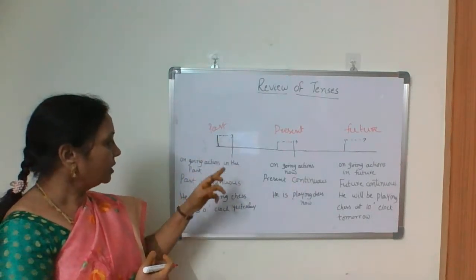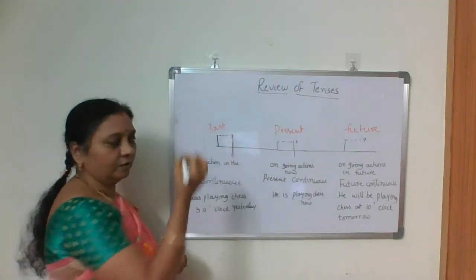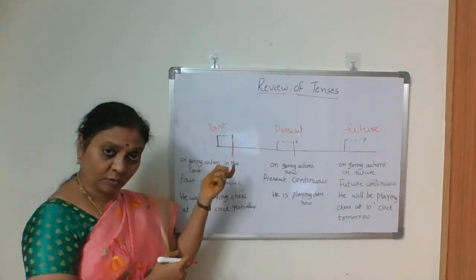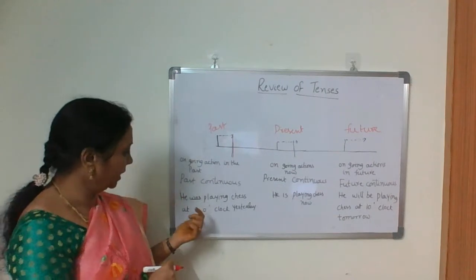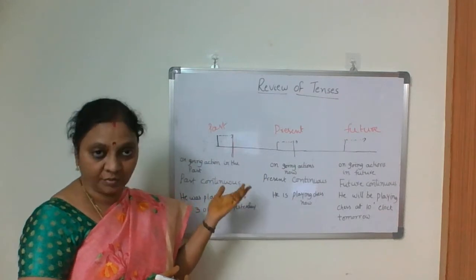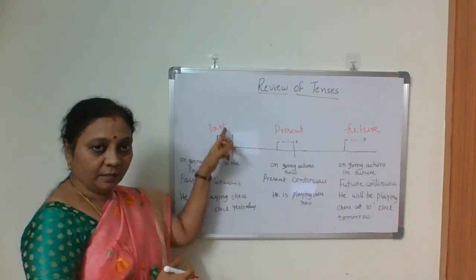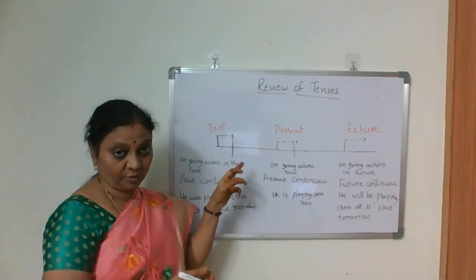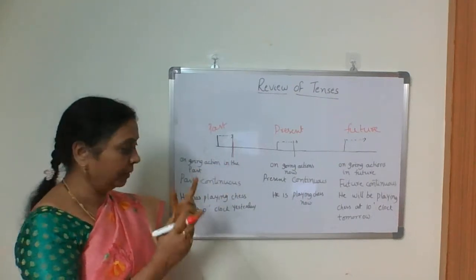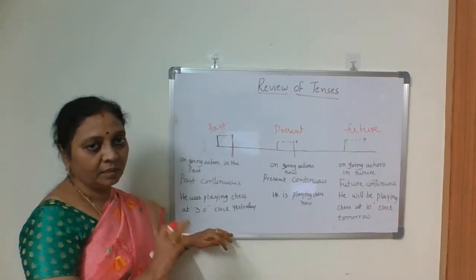Okay, but even past continuous, if any interruption is there by another past action, then also we use past continuous tense. Interruption, but that also past action only. Like he was playing chess when I went to his house. The action which was continued till when I went to his house, till that time. So that was interrupted. The action which was continuing was interrupted, but that was also a past action. So in such cases, we use past continuous tense.